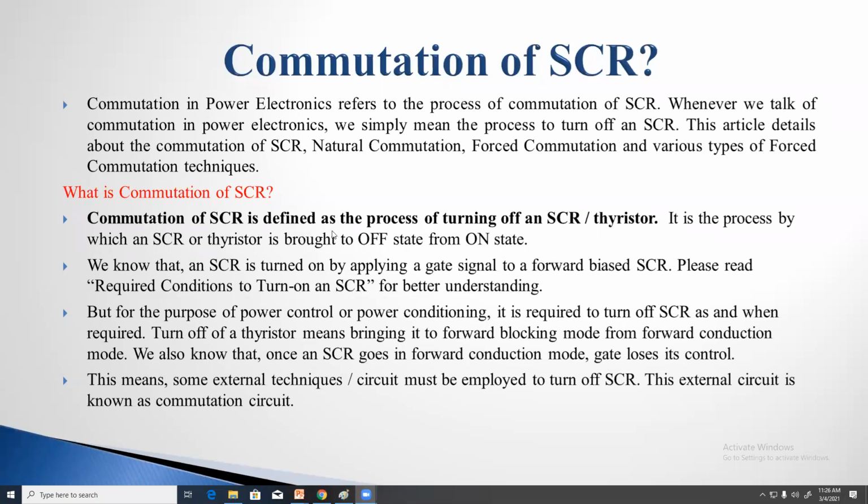Commutation of SCR is defined as the process of turning off an SCR or thyristor.